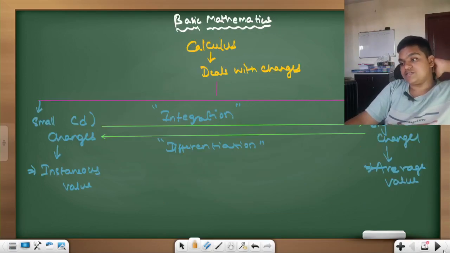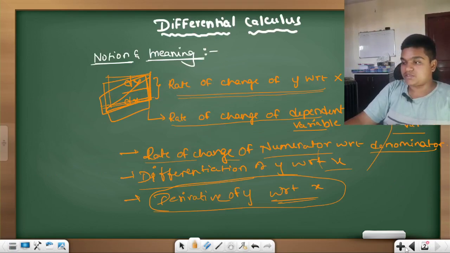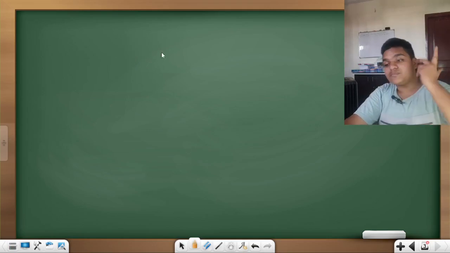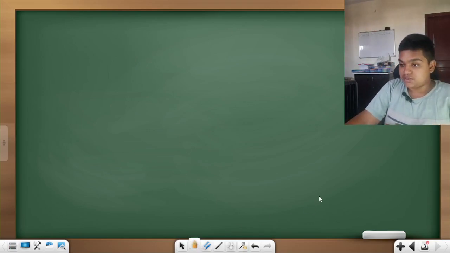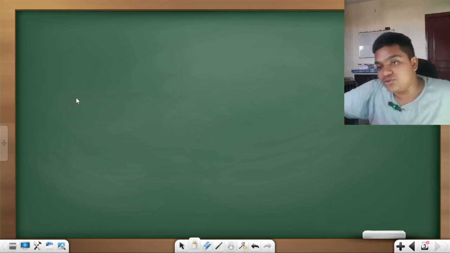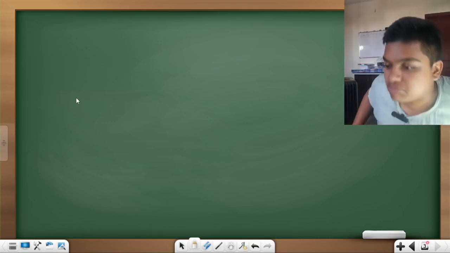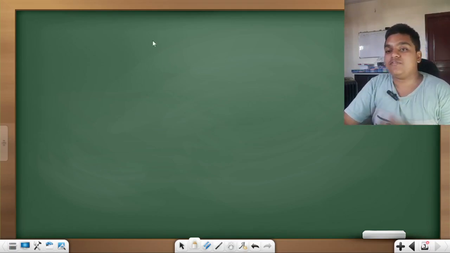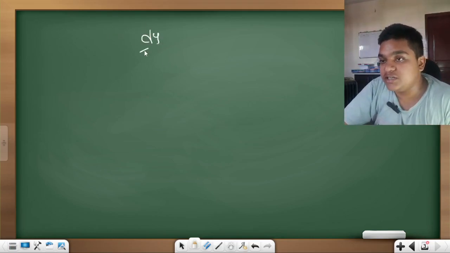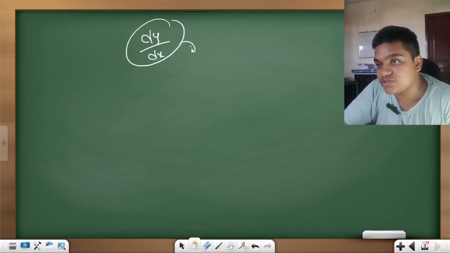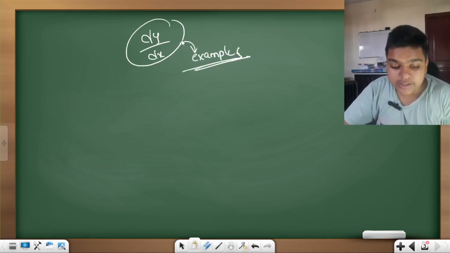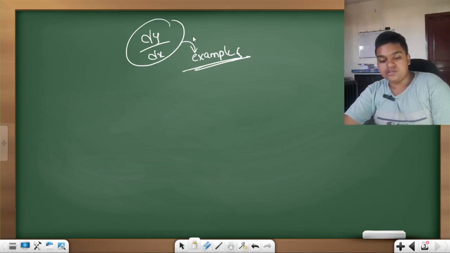This was the previous page, this is the second page, and we are moving on to some small examples for the above written notation, that is dy by dx. For this I am giving you some examples on this page.